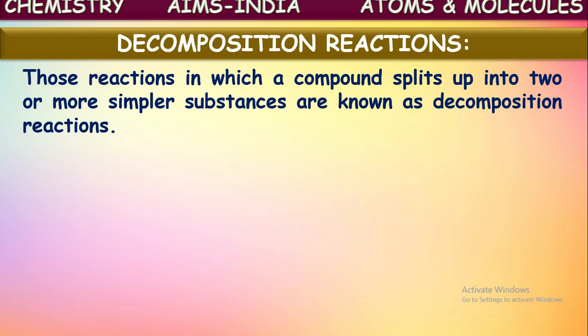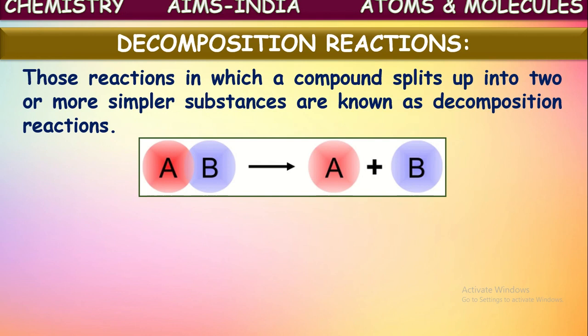But reverse to that, a single substance splitting into two or more simpler substances is called a chemical decomposition reaction. If you see here, a compound AB is taken. After the reaction, it is splitting into two separate substances A and B. This reaction is said to be a chemical decomposition reaction.